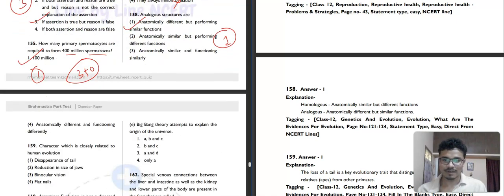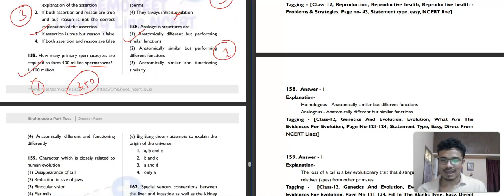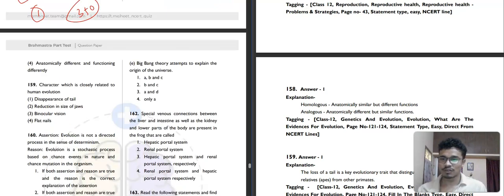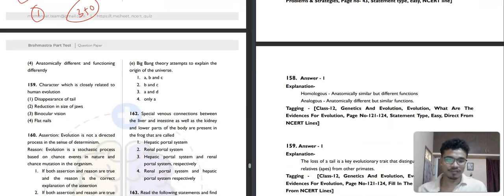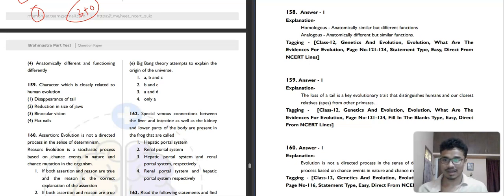Then question number 159. Which character is closely related to human evolution? Disappearance of the tail, reduction of the size of the jaw, binocular vision, and flat nails. So the loss of the tail is the key evolutionary trait. Okay, so the first option will be our correct answer.